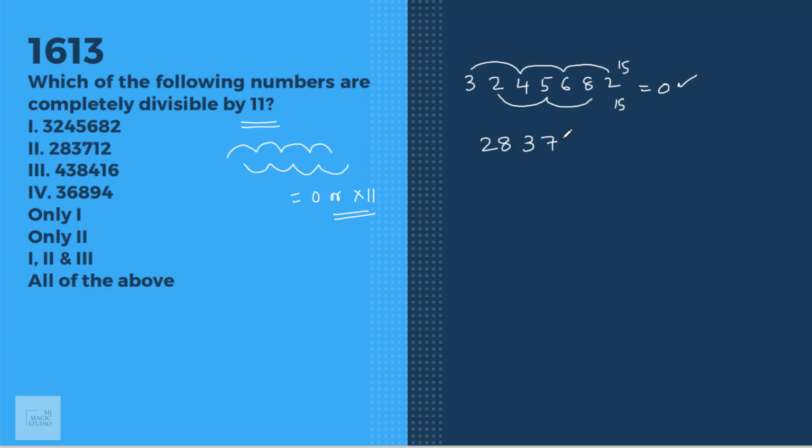2, 8, 3, 7, 1, 2. 5 plus 1 is 6. 15 and 2 is 17. 17 minus 6 is 11, which is a multiple of 11. Obviously, this number is divisible by 11.